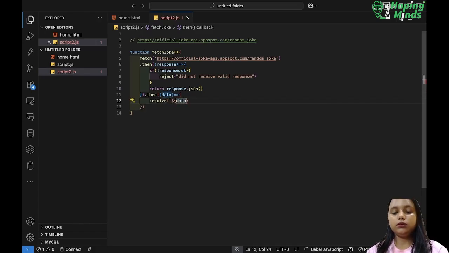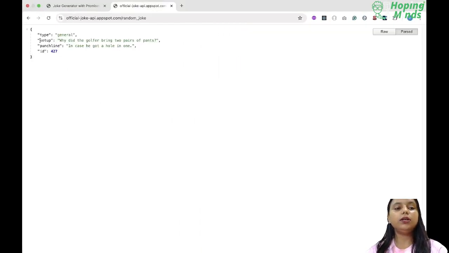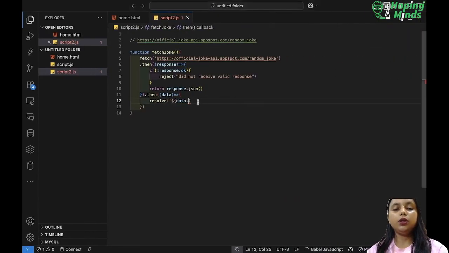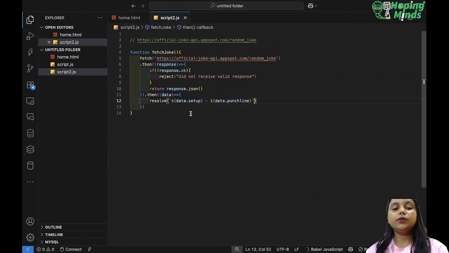Data dot, what do I want to get? I want to get this particular setup. So data dot setup plus data dot punchline. Okay, so this is the punchline. Done. So this way we will be able to handle it.